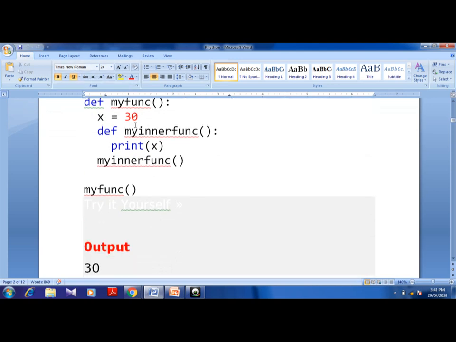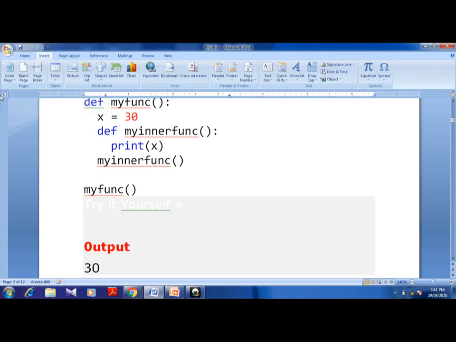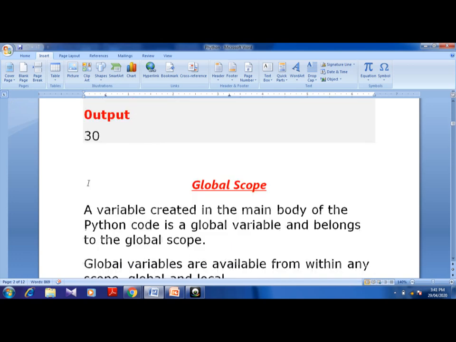That means in one function, my function, I have created one variable, and inside that function I am creating an inner function. Since this is inside that function, the x value will be accessed by it. So when a function is inside a function, the value of x can be accessed by it. So that is for your function inside function. We have learned local scope: when I create a function and inside that again create one function, that is known as a function inside the function.